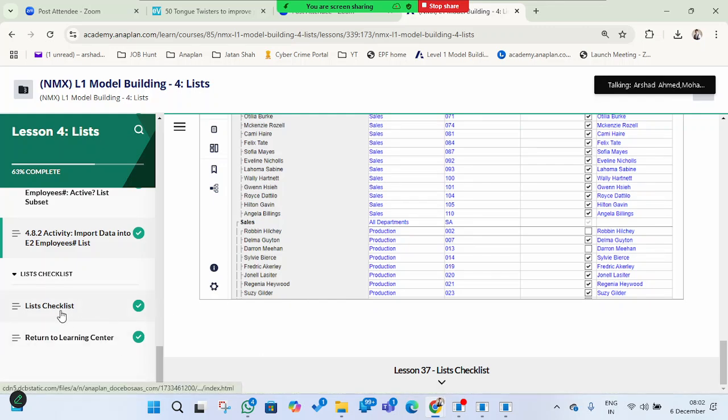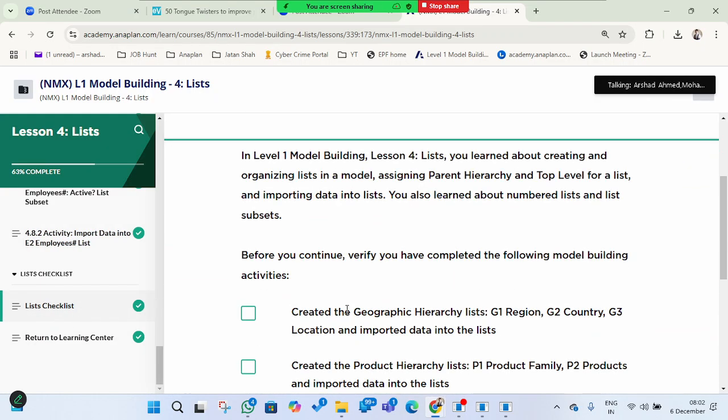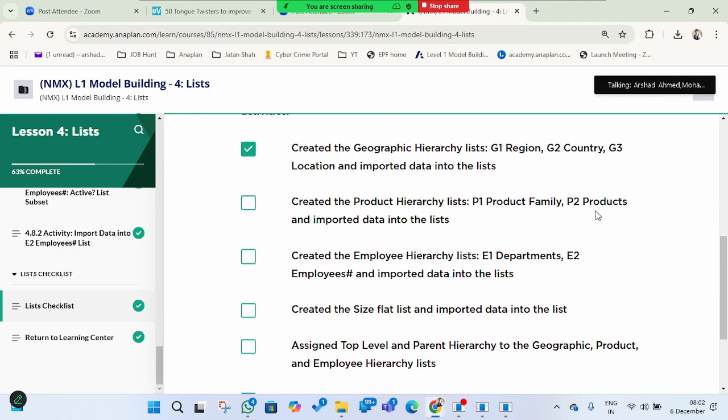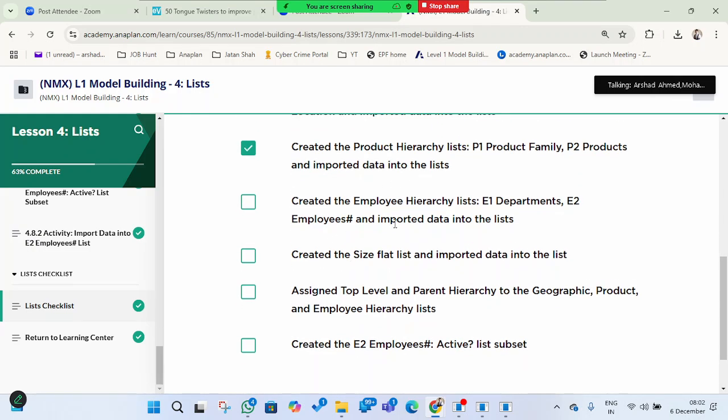Now there is a checklist here for this lesson 4. What we have done here: we have created the geography list, G1 region, G2 region, G3 region, and imported the data. So this is done. We created a product hierarchy, P1, P2 products, and imported the data into the list. Done. And employee, E1, E2, we have also done. And we have created a size list and uploaded the data. This is also done.